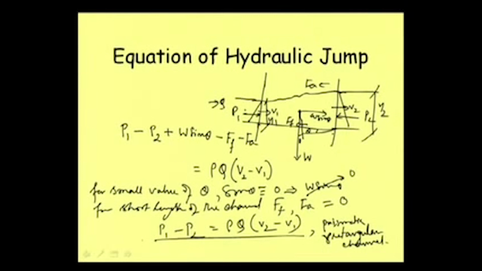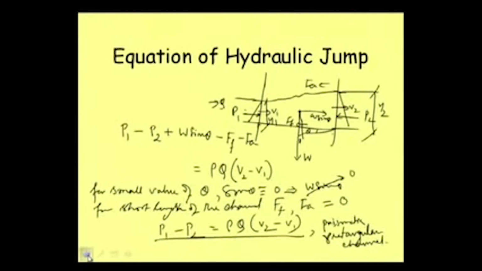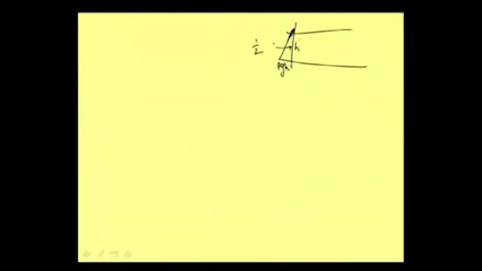Starting from this equation, for a rectangular channel, consider the pressure P1. The pressure is rho g times depth, which is 0 at the surface, so the total pressure force will be half of base into altitude.